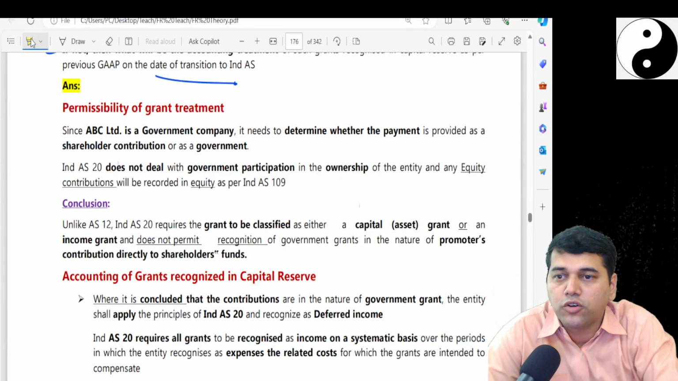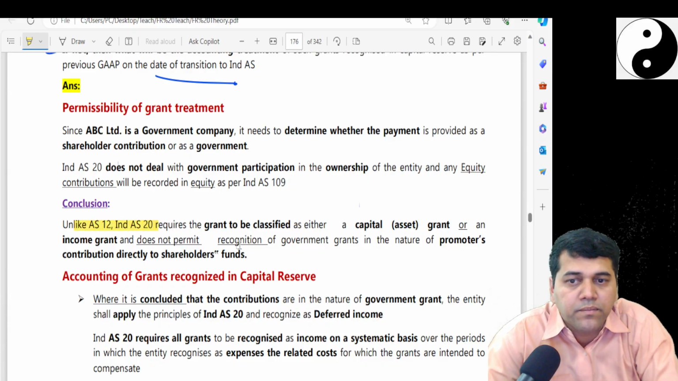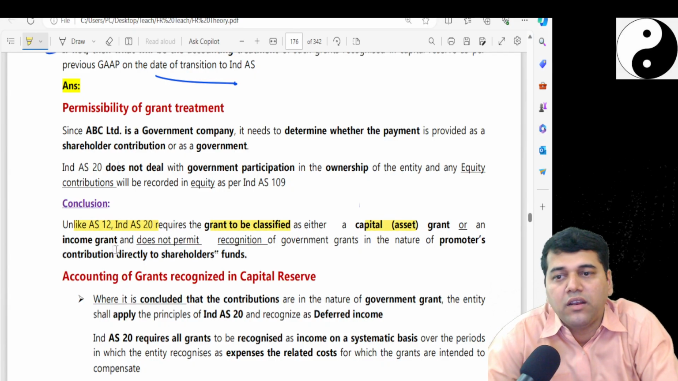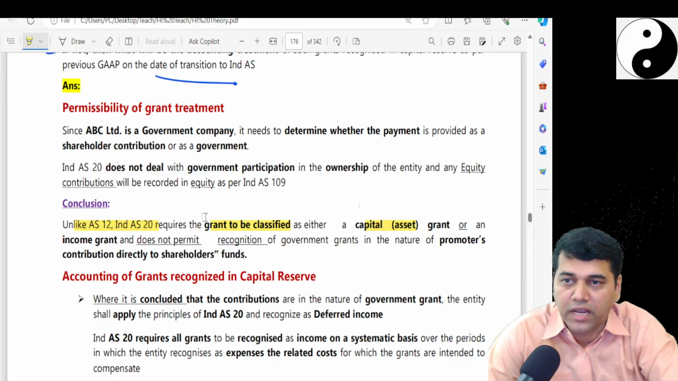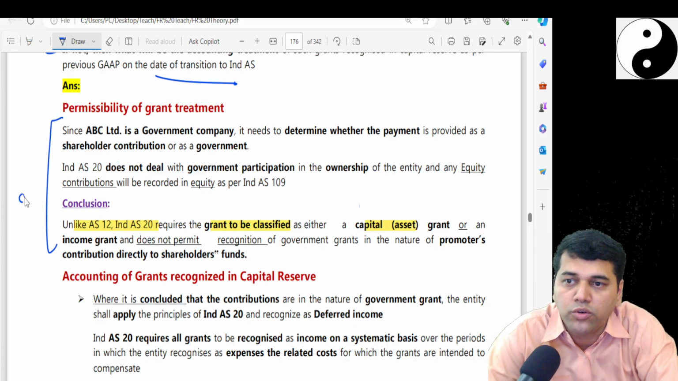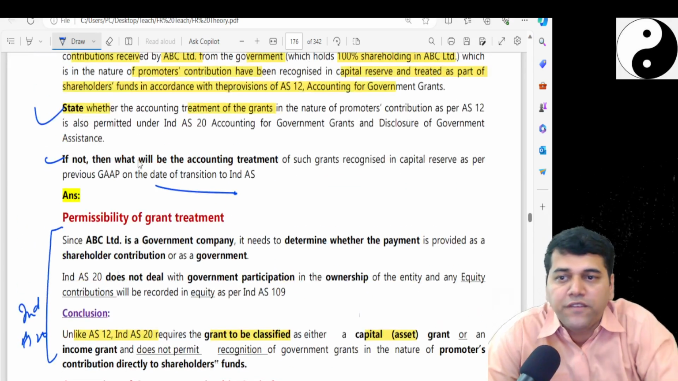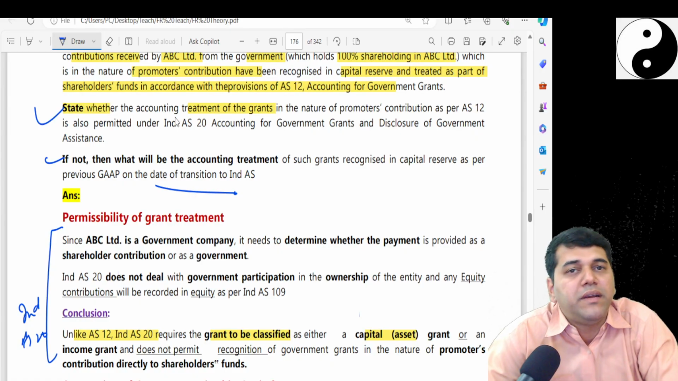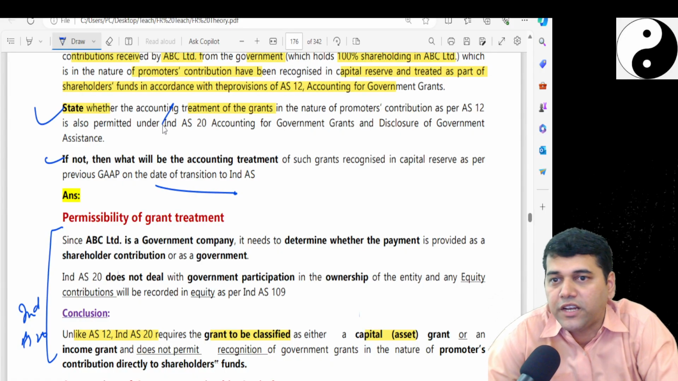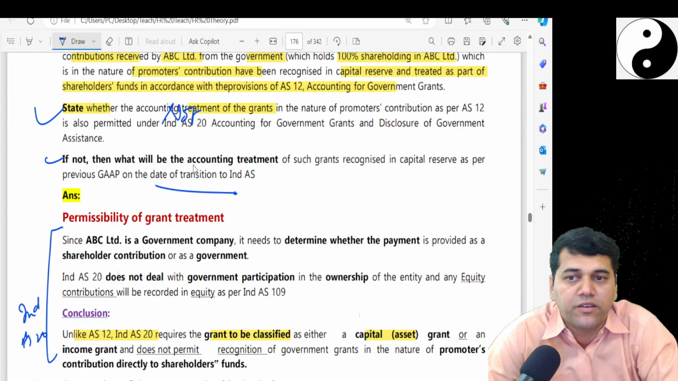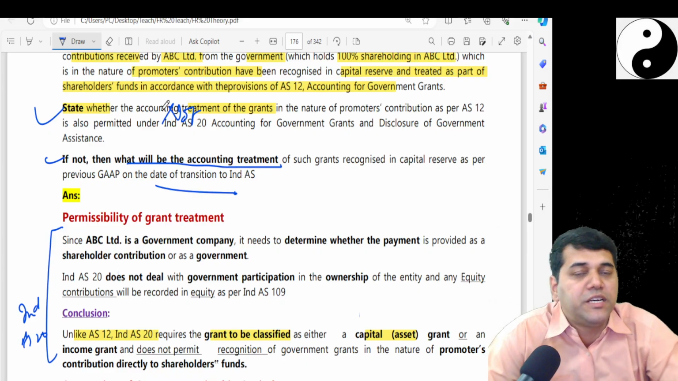So the first part of the question: unlike AS 12, the grant is to be classified into capital or income. That's it. I think this part of the question is equal to Ind AS 20. Now they asked, if not, that means if the treatment is not the same. Yes, we said correct, the treatments are different. What will be the accounting treatment?